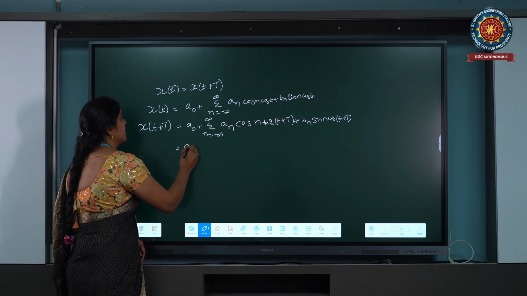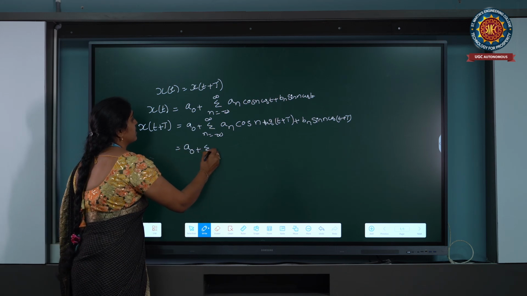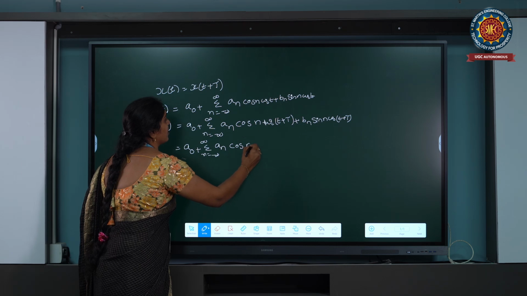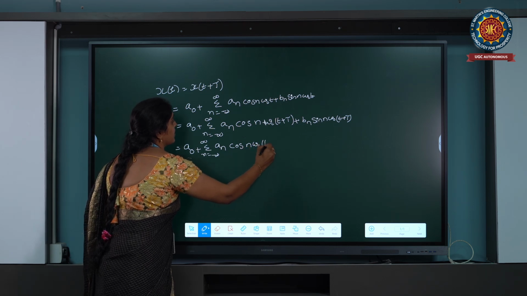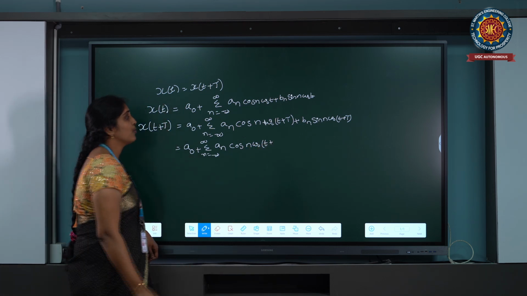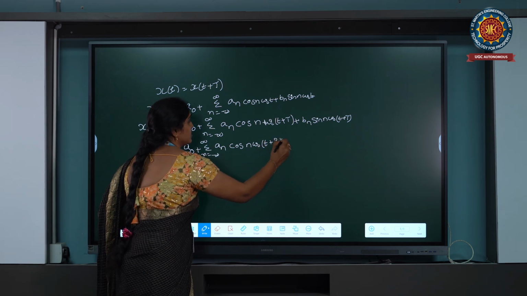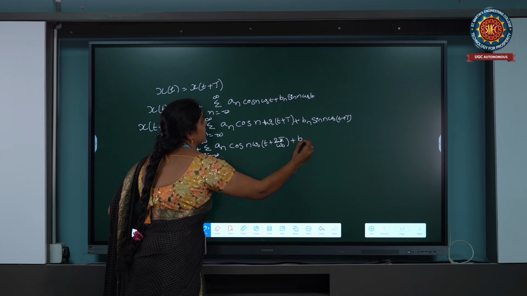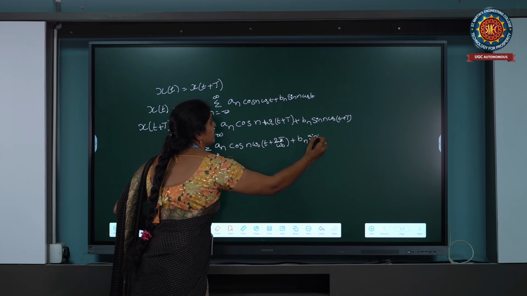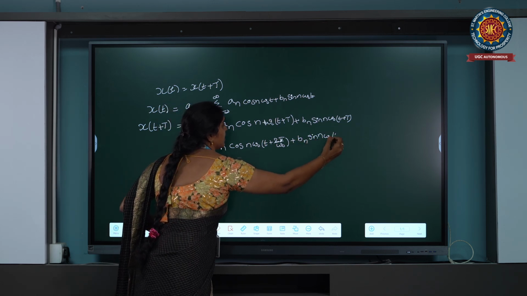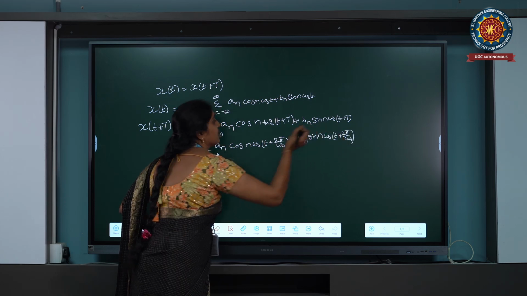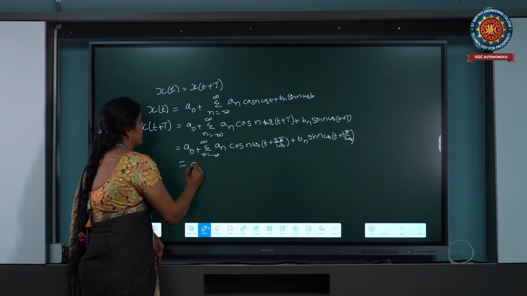Next, capital T is equal to 2 pi by omega naught, so substitute 2 pi by omega naught here. Then omega naught gets cancelled.